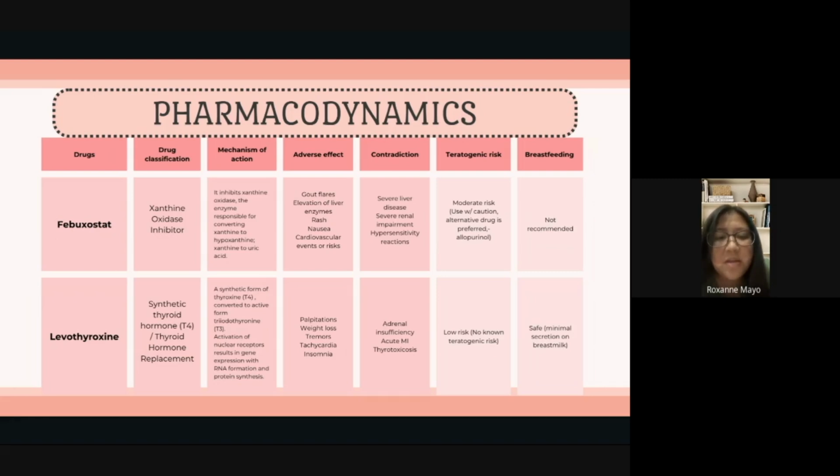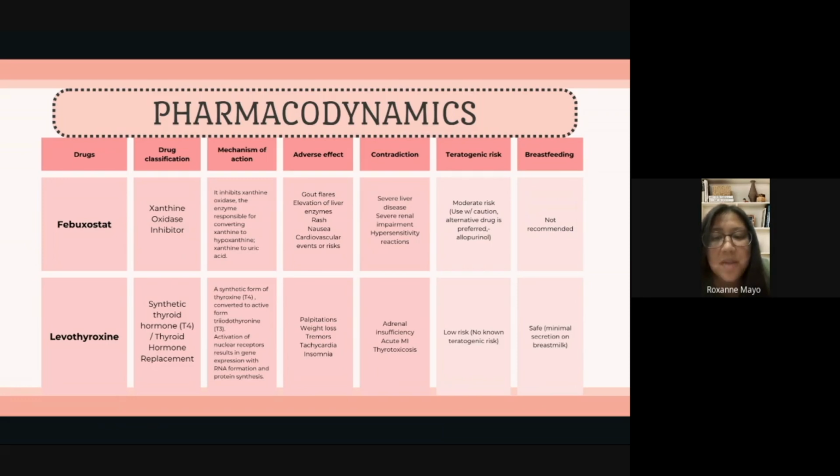So for levothyroxine, it is a synthetic thyroid hormone or thyroid hormone replacement. It is a synthetic form of thyroxine which is converted to the active form triiodothyronine or T3, and it activates nuclear receptors, resulting in gene expression with RNA formation and protein synthesis. Its adverse effects include palpitations, weight loss, tremors, tachycardia, and insomnia. It is contraindicated in adrenal insufficiency, myocardial infarction, and thyrotoxicosis.